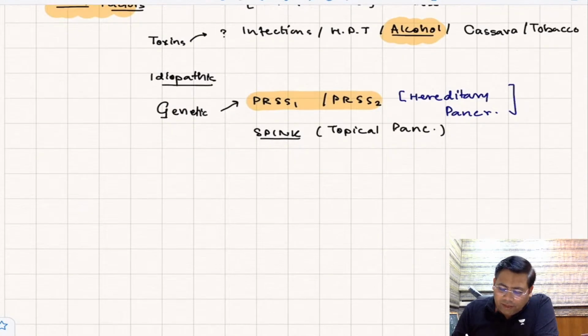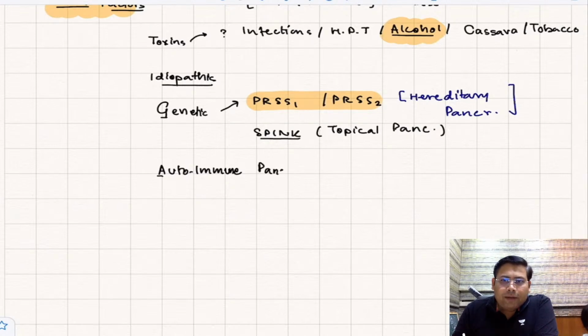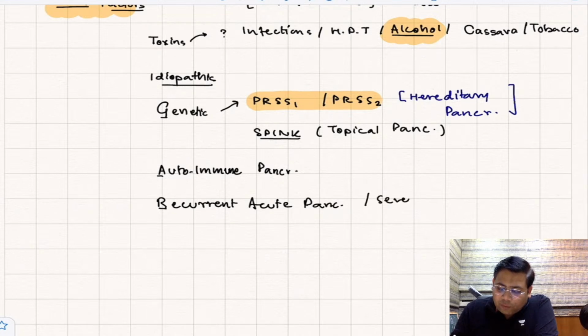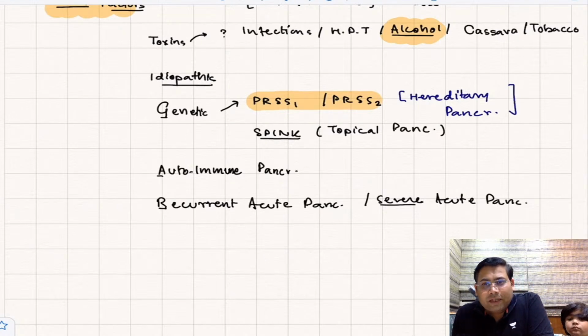Next, we have A. A stands for autoimmune pancreatitis. Then what do you mean by R? This is recurrent acute pancreatitis, or you can say severe acute pancreatitis. So what is a severe acute pancreatitis? A pancreatitis which is associated with infected local complication, or you can say that it is associated with an organ failure.